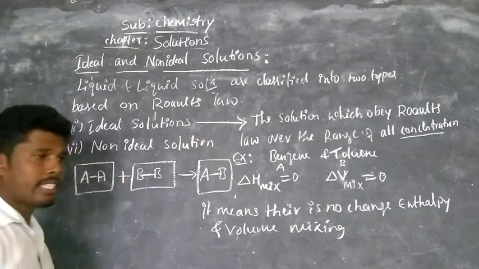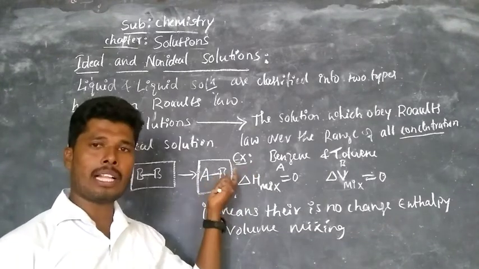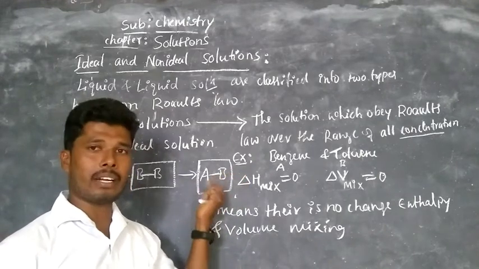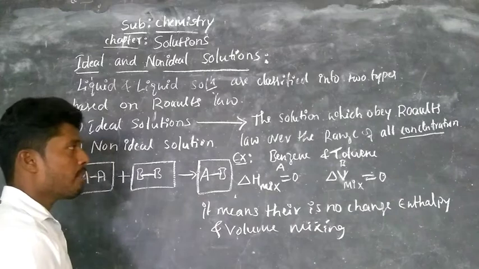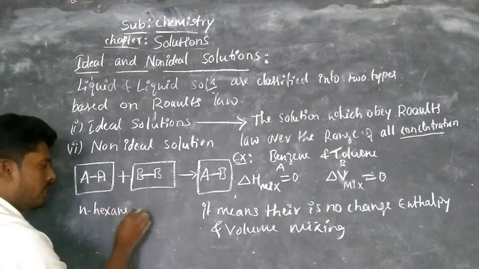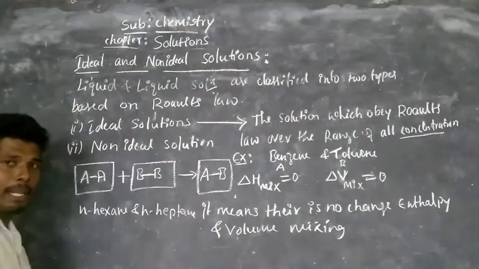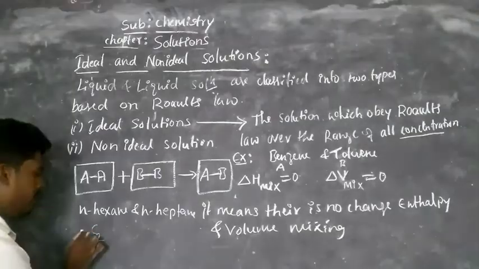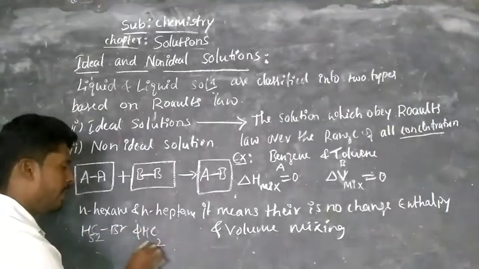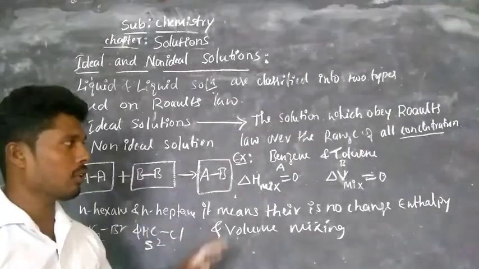Now similarly, some more examples for ideal solutions are n-hexane and n-heptane, that is normal hexane and normal heptane, and also ethyl bromide, C2H5Br, and ethyl chloride, C2H5Cl. These are some examples for ideal solutions.